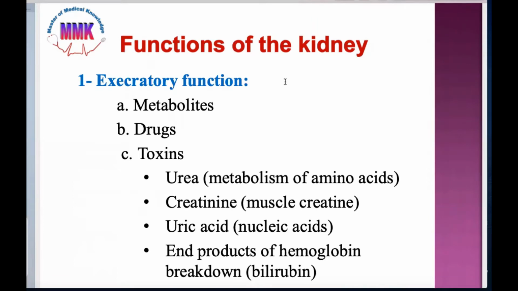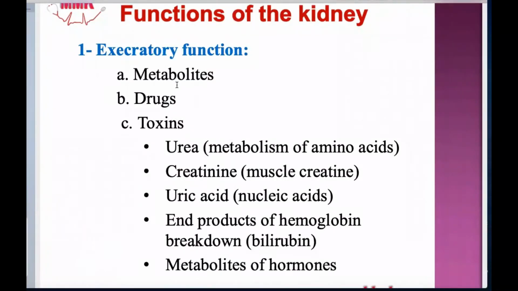Now we discuss the functions of the kidney. The first important function of the kidney is the excretory function. Excretion means the waste products, or the substances which are excreted in the urine.